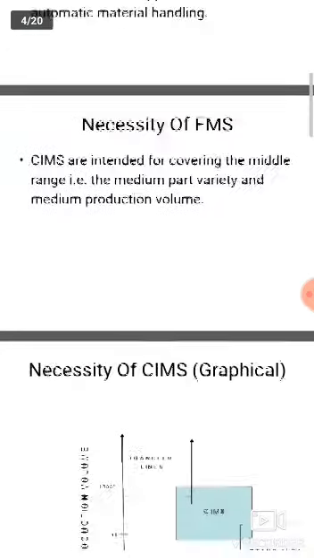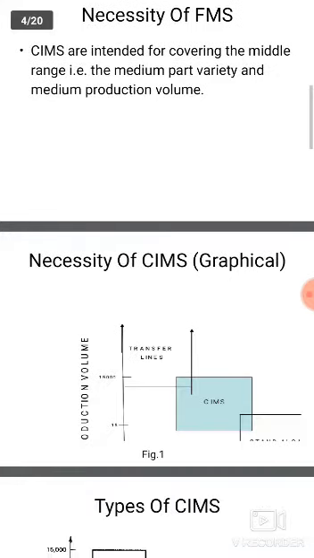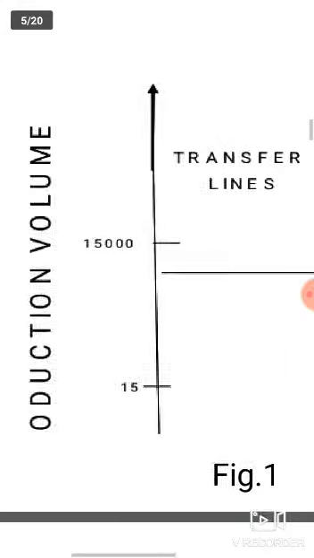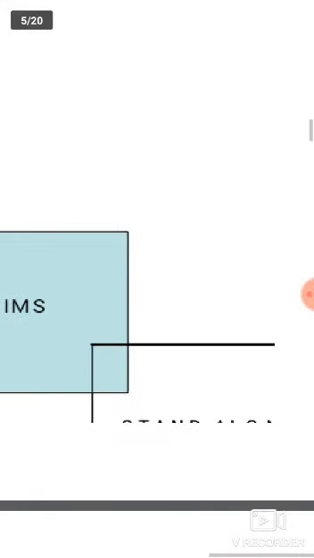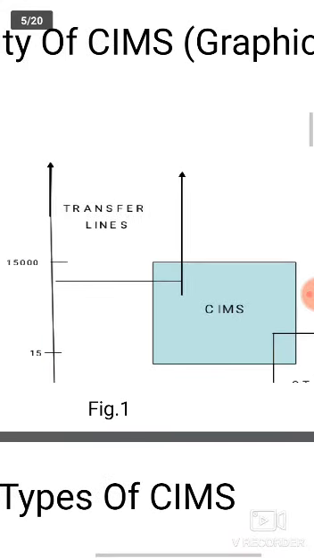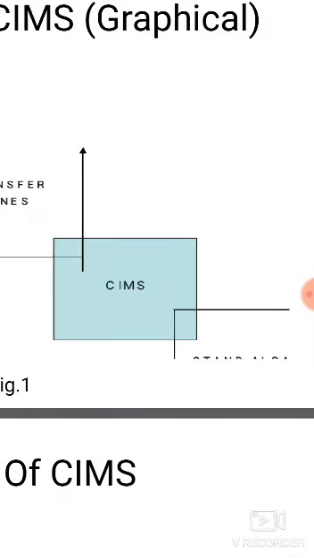Next we will see the necessity of FMS in this graph diagram. This diagram indicates, on the longitudinal axis, 1,50,000 to 1,500 as we have seen. Manufacturing is held only between these two. The y-axis is the transfer line, and the x-axis shows part varieties, that is standard NC machines. In the middle is FMS, that is the computer integrated manufacturing system.